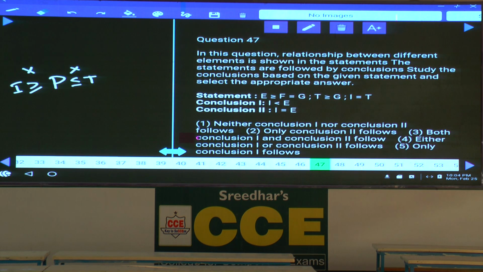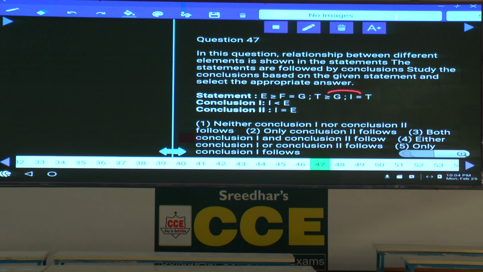Then coming to 47. Now in this 47, the relation between I and E. E is here, I is here. Tell me which element is common between these two. Now here, I equals to T. Now in the place of T, I can take it as I. Now the relation between I and G. Now I greater than or equals to G. That means G is lesser than or equals to I.